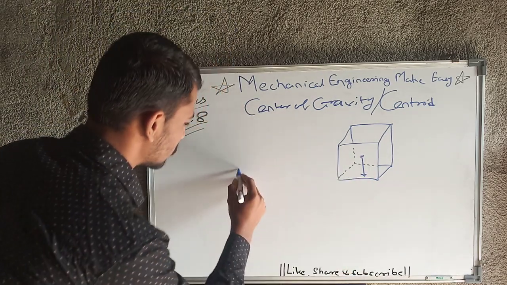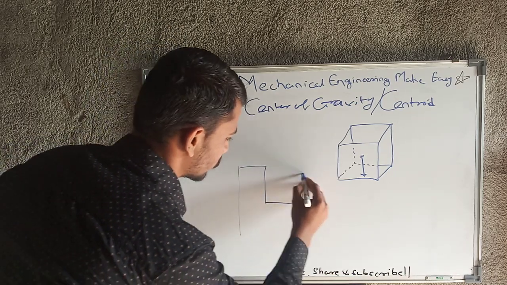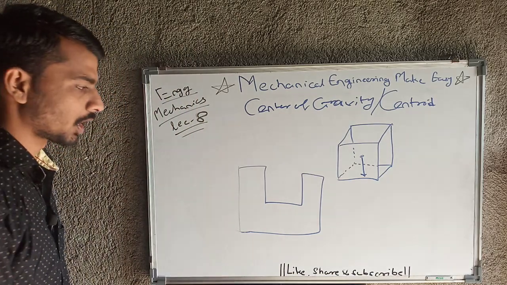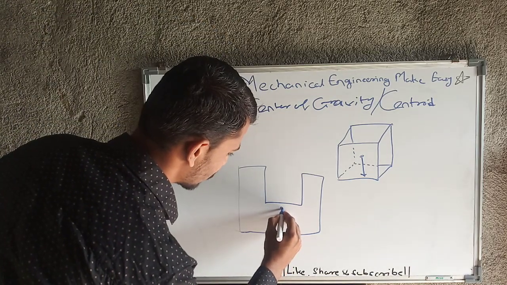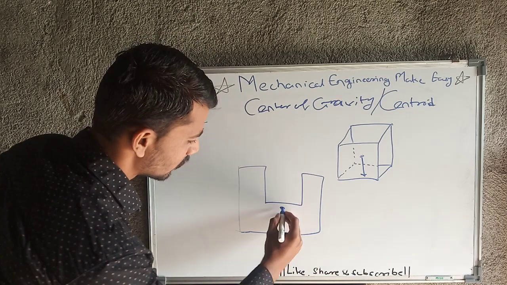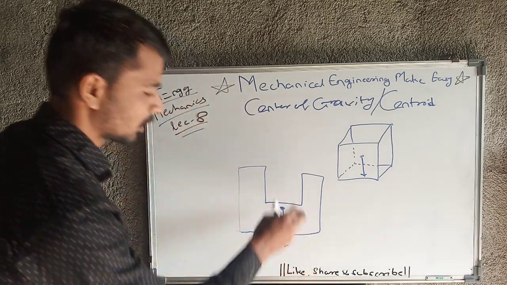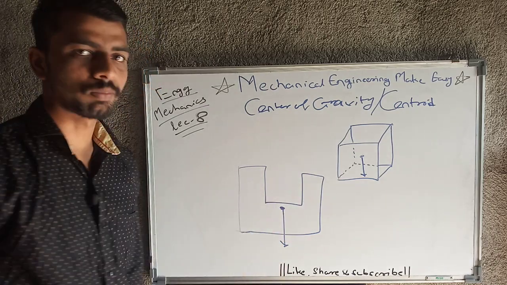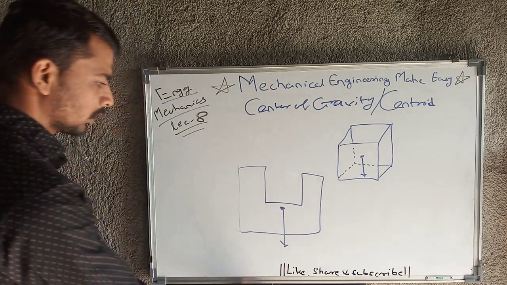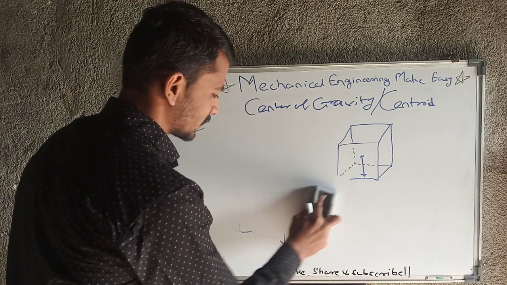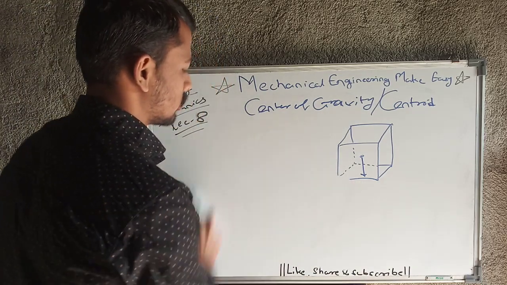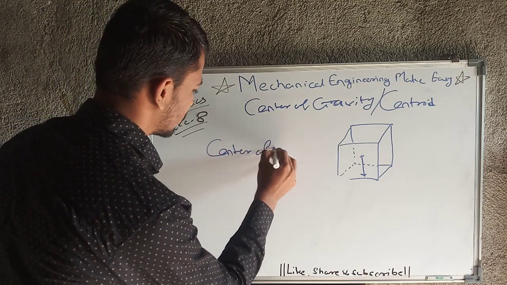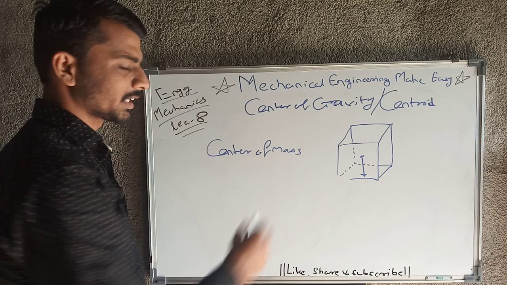There may be some different cases, like an H section or, for example, a U section. Now the center of gravity point may lie somewhere here, and from that point all the gravitational force is supposed to act. This is nothing but the center of gravity. Then there is another term, that is center of mass. So what is center of mass?